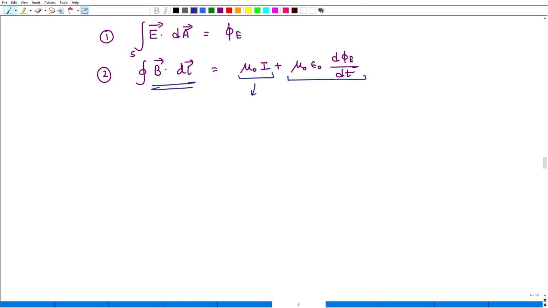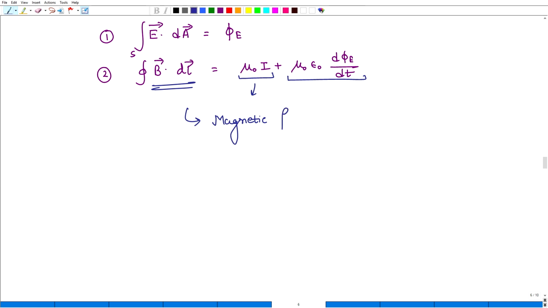So from this law we can say that a magnetic field, why am I saying that? Because if B dot dl is 0, it means that B is 0, so there is no magnetic field.